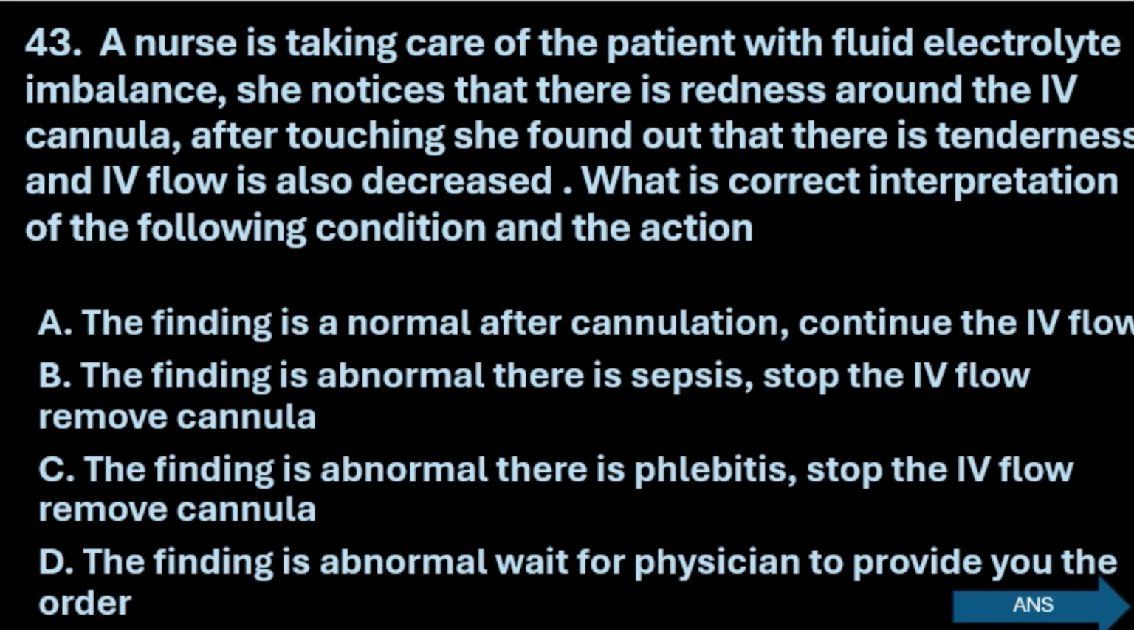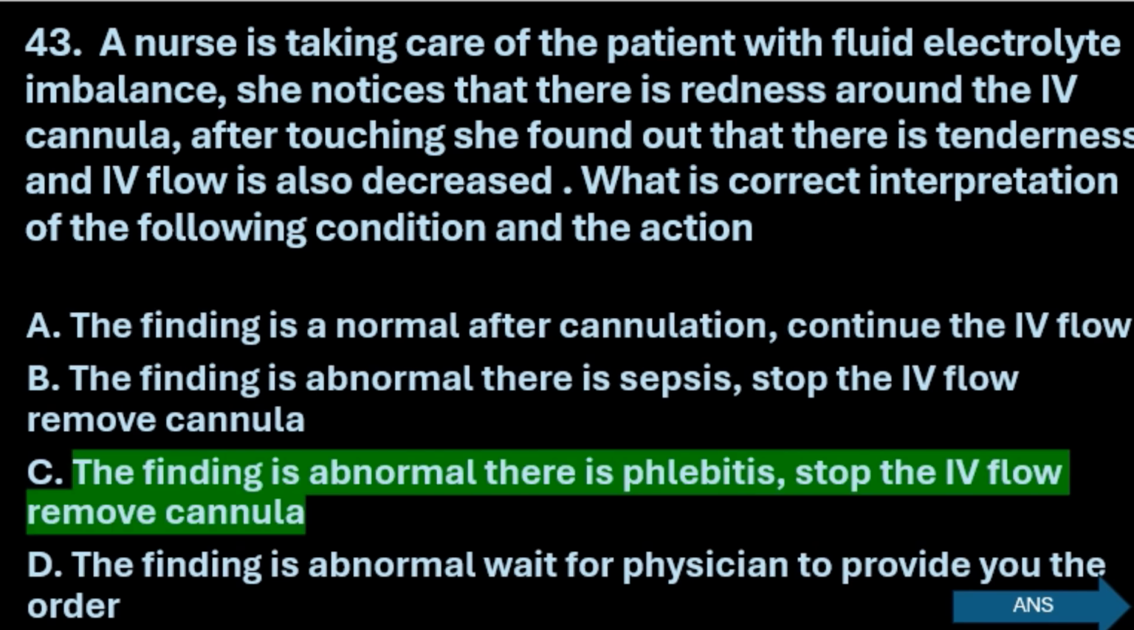Option A, finding is normal after cannulation, continue the IV flow. Option B, the finding is abnormal, there is sepsis, stop the IV flow, remove cannula. Option C, finding is abnormal, there is phlebitis, stop the IV flow, remove cannula. Option D, the finding is abnormal, wait for physician to provide you the order. Here the right answer is finding is abnormal, there is phlebitis, stop the IV flow and remove the cannula.